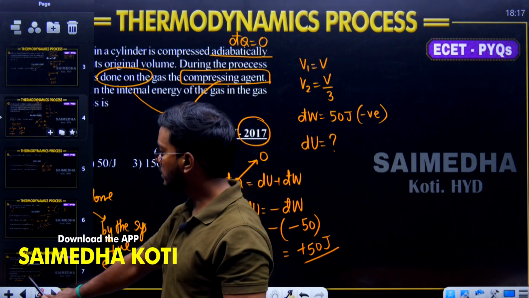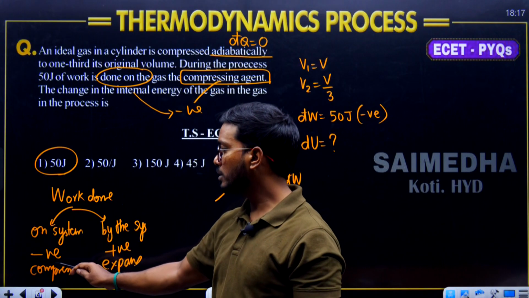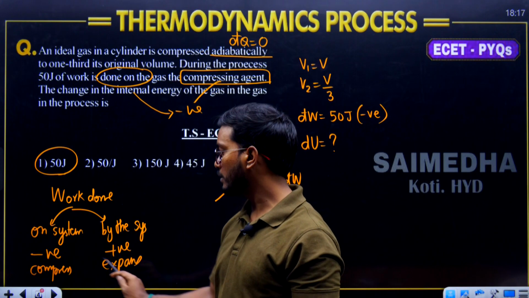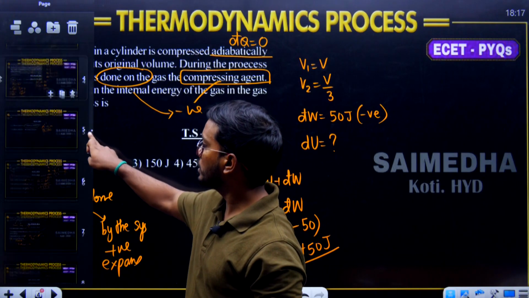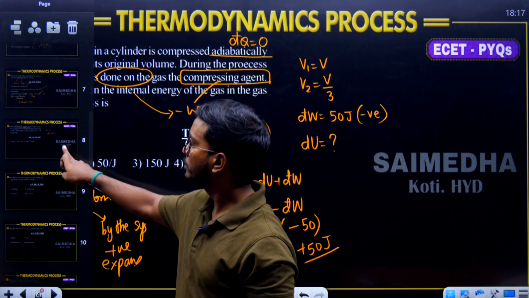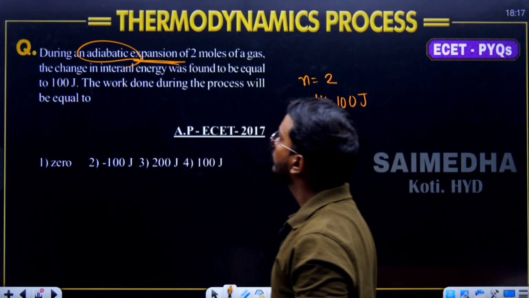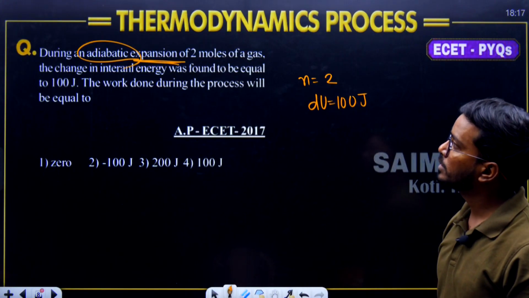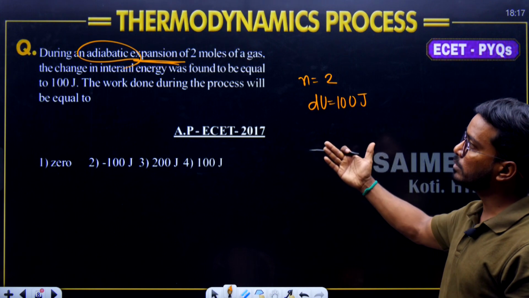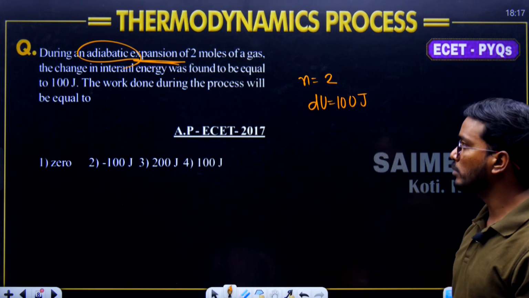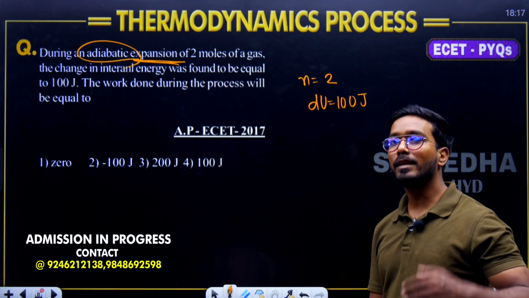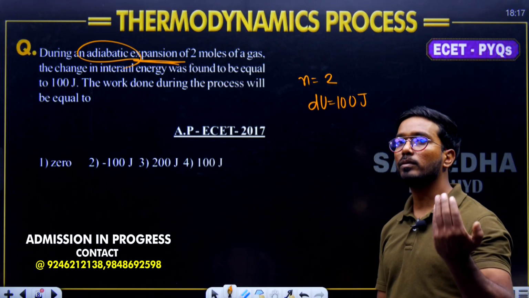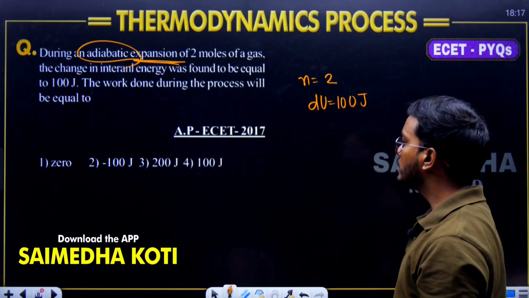Okay, I have given you the signs here. Work done on the system is negative, that is, compression work is negative and expansion work is positive. He framed a question now. During adiabatic expansion, the change in internal energy was found to be 100 joules. The work done during the process will be what? Internal energy is decreasing, so work is going to be what? Increases.